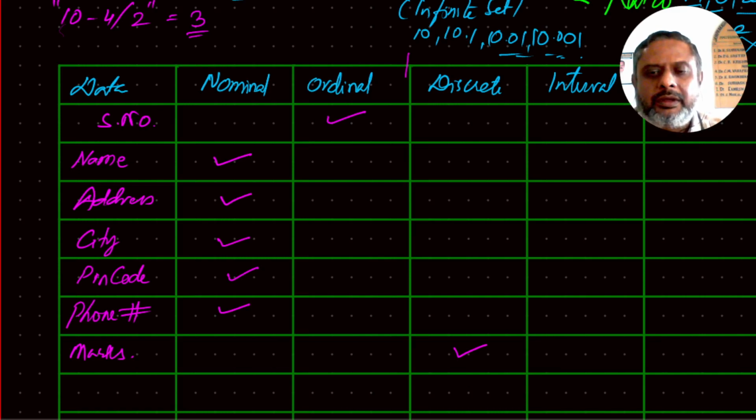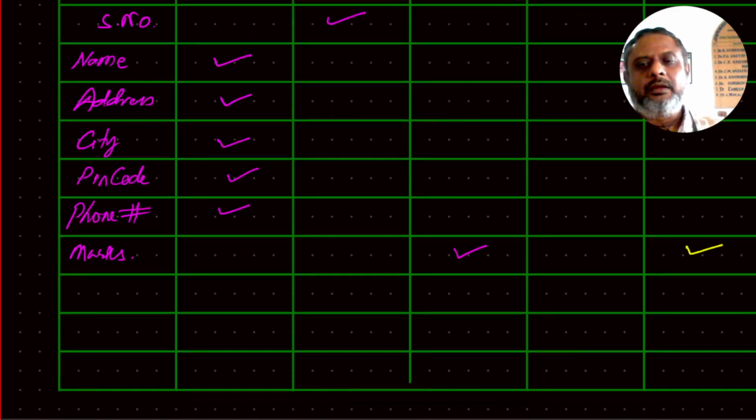If one fellow has scored 40 marks, and the other fellow has scored 80 marks, then of course we can say that the first fellow has scored 40 marks less than the second person. Yes, positive, negative, addition, subtraction are allowed. And also you can say that the second person has scored twice that of the first person, so multiplication and division are also allowed. Therefore, it happens to be a ratio, not an interval.